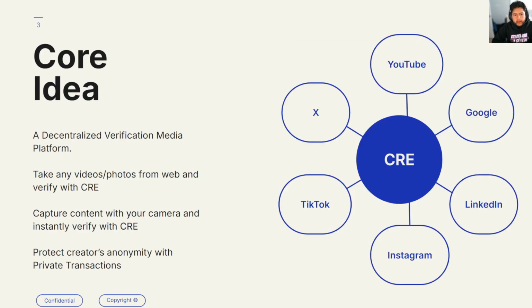The core idea is to create a decentralized verification media platform where we can take any videos or photos from the web and verify them for authenticity with CRE. But not only that, to extend the capabilities of this for cameras, for our physical devices, to be automatically verified with CRE. And last but not least, to protect the creator's anonymity with private transactions.